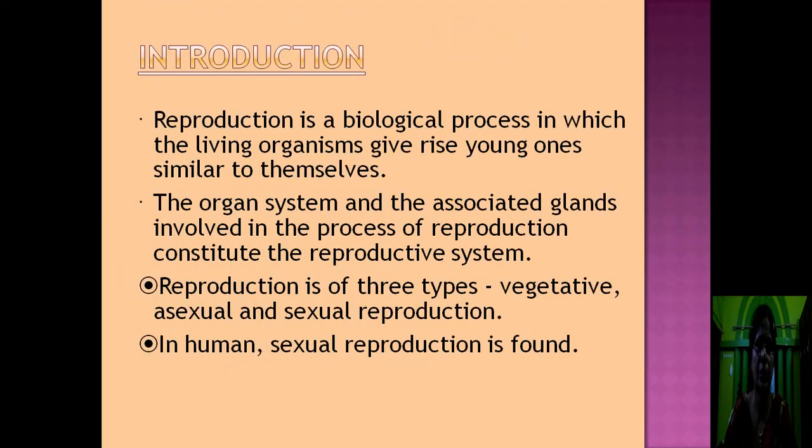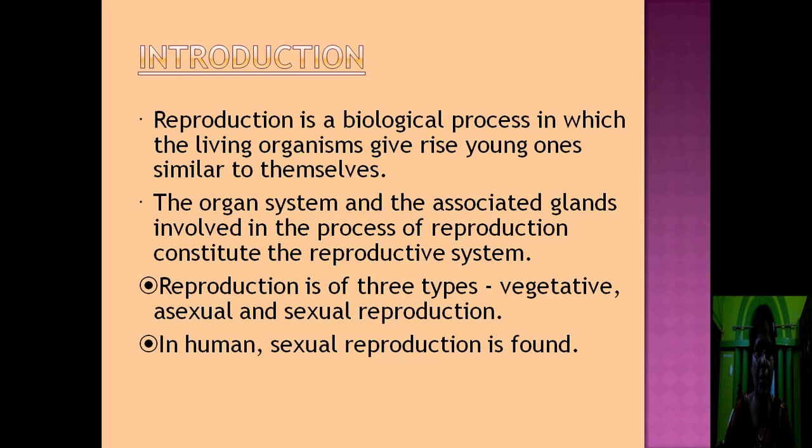Now come to introduction. What is reproduction? Reproduction is a biological process in which the living organisms give rise to young ones similar to themselves. The organ system and the associated glands involved in the process of reproduction constitute the reproductive system. Reproduction is of three types: vegetative, asexual and sexual reproduction. Vegetative reproduction is done by the process of budding, fragmentation, etc.